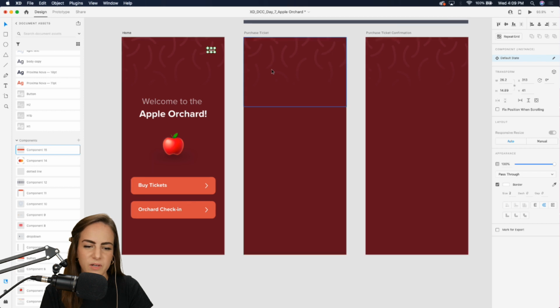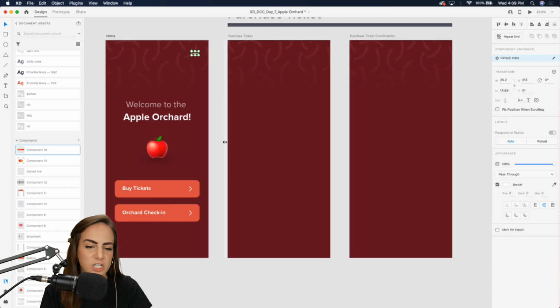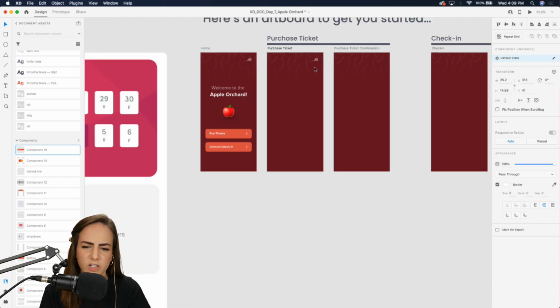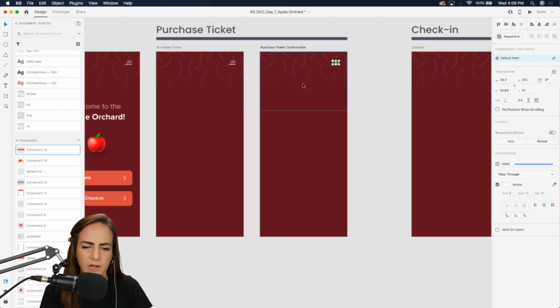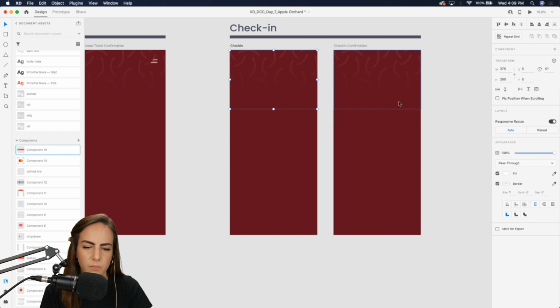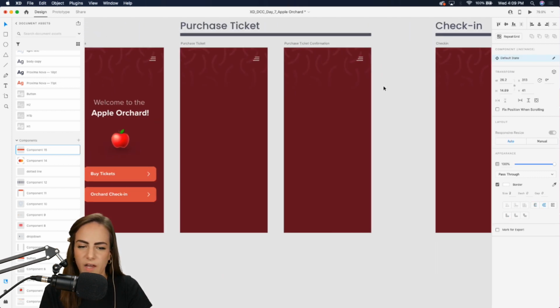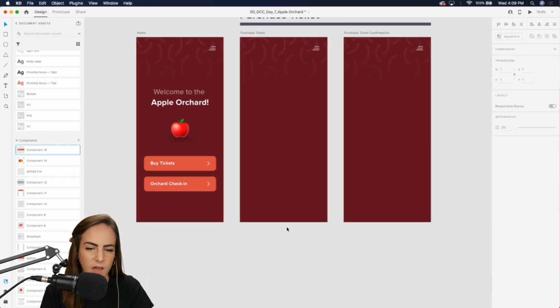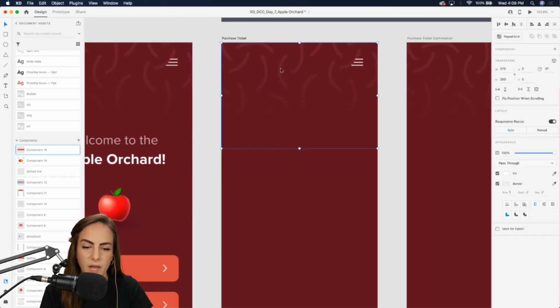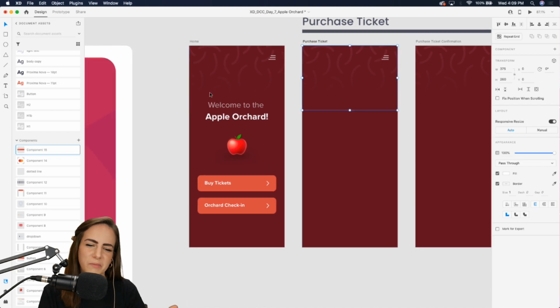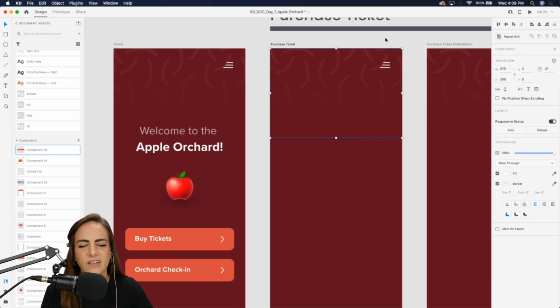All right, so second page, we've got purchase ticket. And let's just copy and paste that menu icon in all of these artboards, just so we have that out of the way. Oh, and I didn't mention, but in the background here, I thought it was a little empty at the top, so I wanted to add, that's my trick.